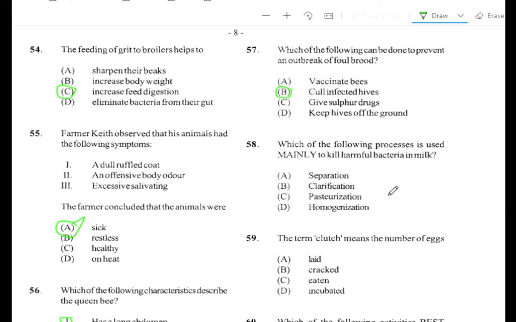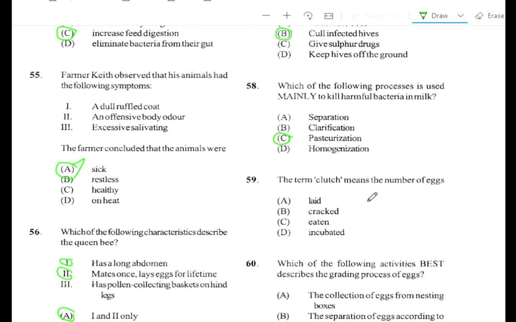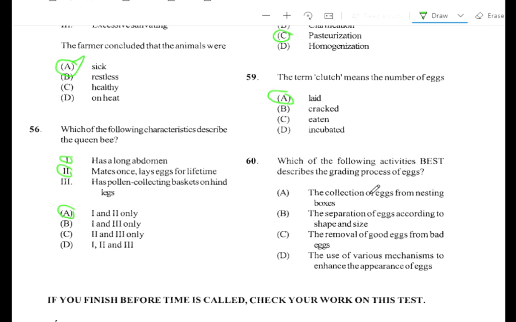Question number 58. Which of the following processes is used mainly to kill harmful bacteria in milk? Alright, you know that's pasteurization. So the answer is C, pasteurization. 59. The term clutch means the number of eggs A, laid. Alright. And 60. Which of the following activities best describes the grading process of eggs? A. The collection of eggs from the nesting box, no. B. The separation of eggs according to shape and size, yes.